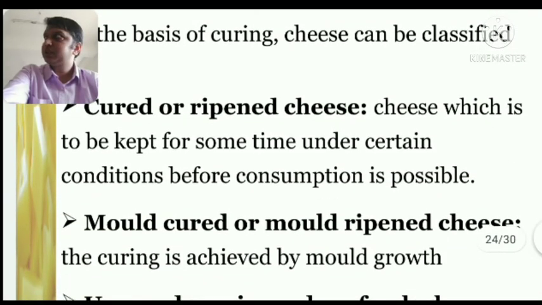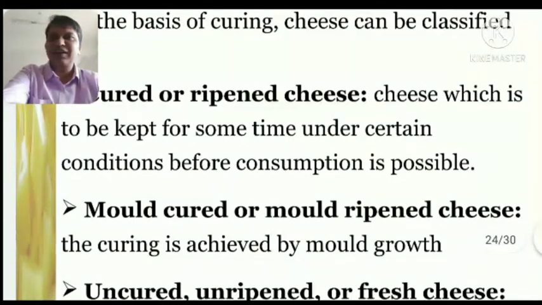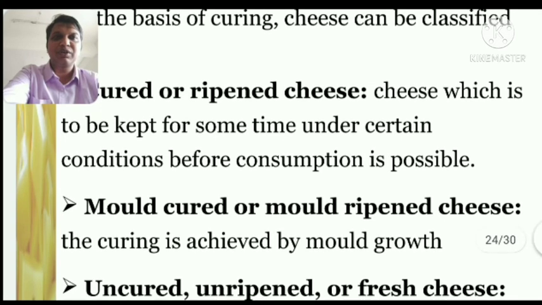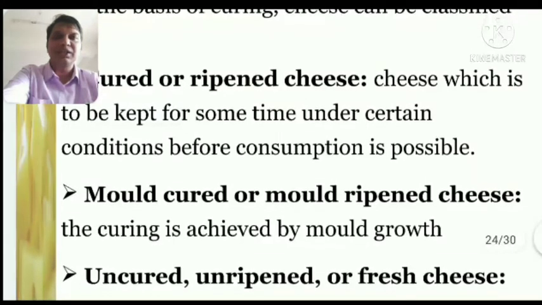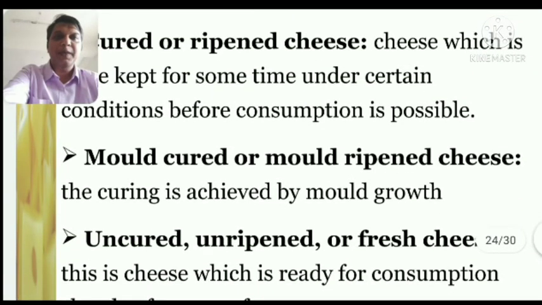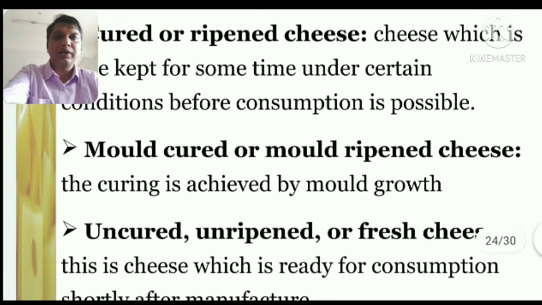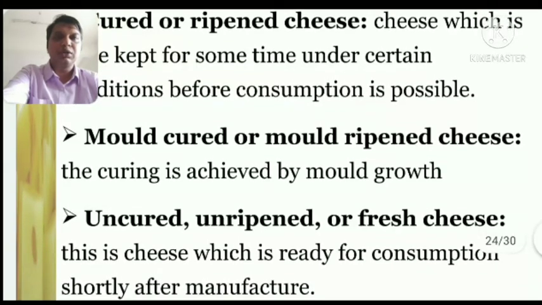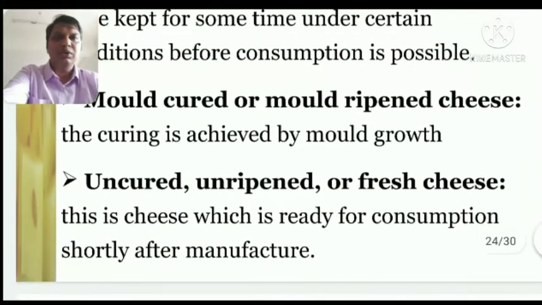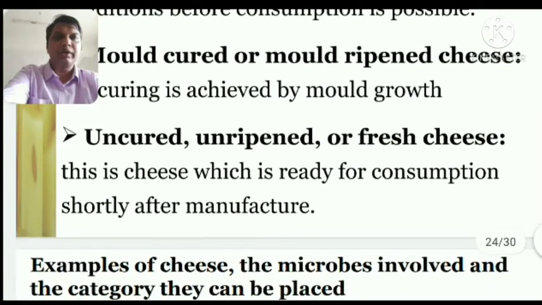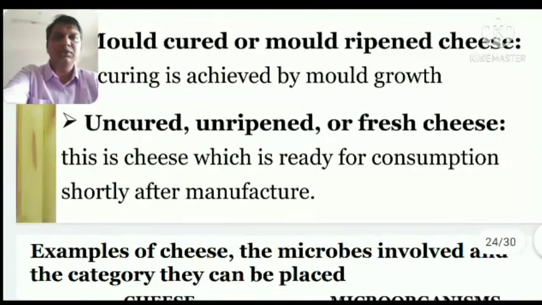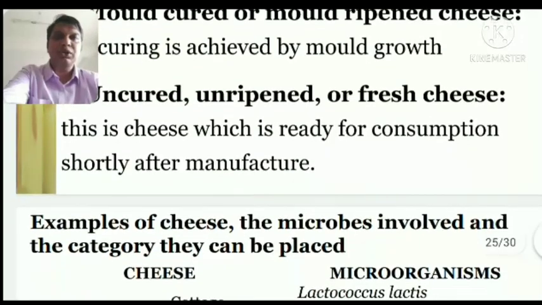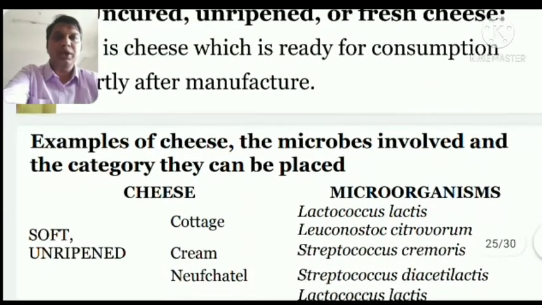Curing or wrapping the cheese, which is to be kept for some time under certain conditions before consumption, is possible. So here comes the mold-cured or mold-wrapped cheese. The curing is achieved by mold growth. Uncured, unwrapped or fresh cheese is a cheese which is ready for consumption shortly after manufacturing. So here are some examples.